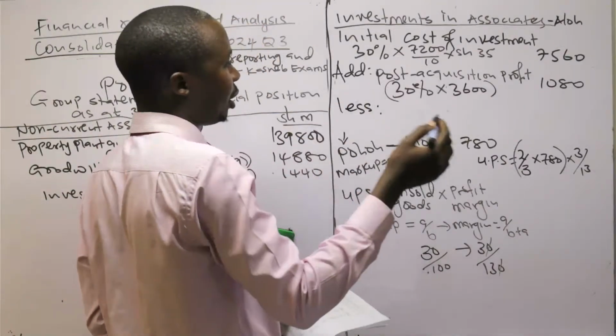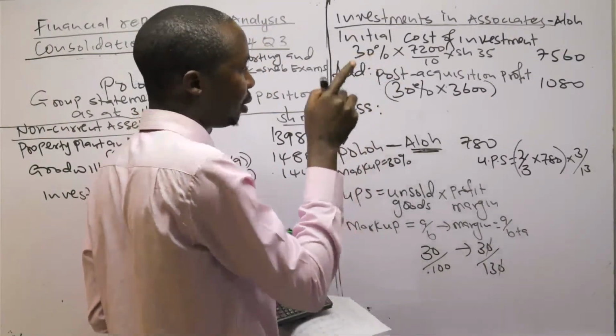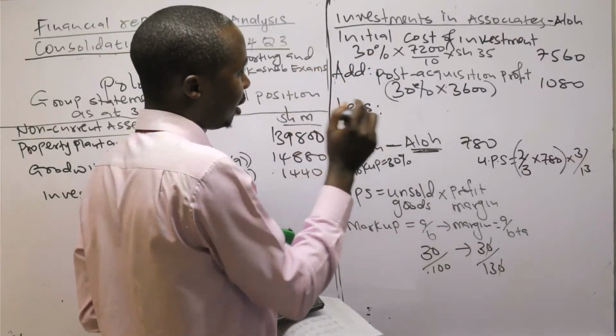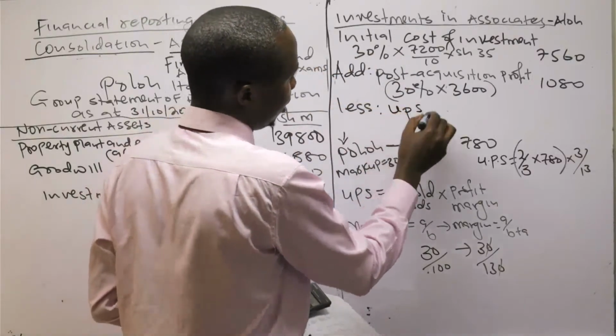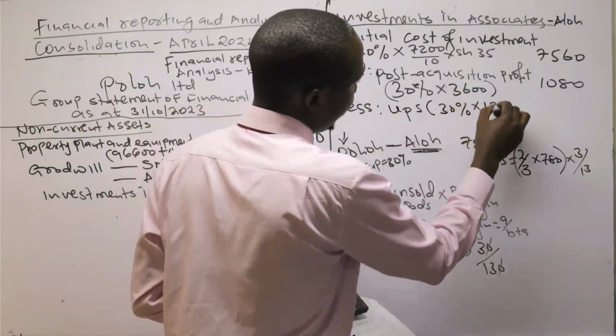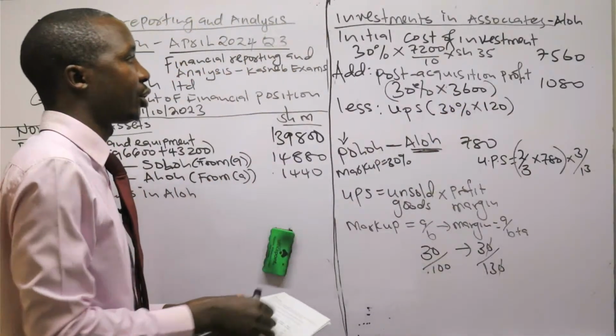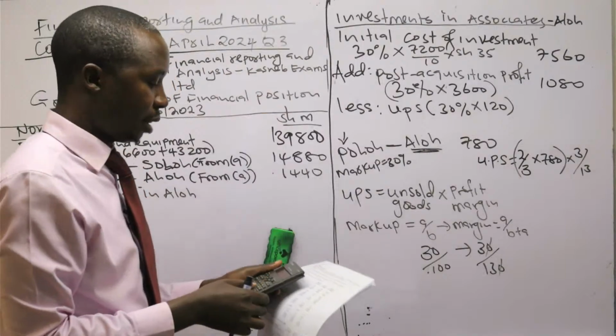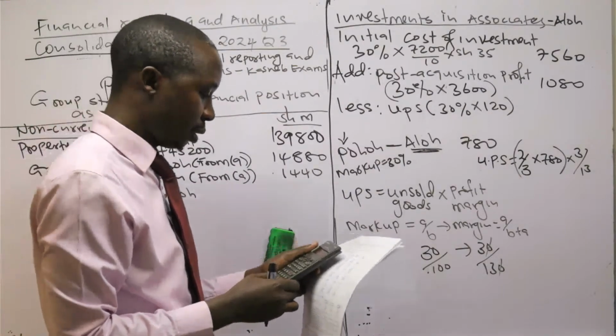What the parent is getting from this company as investment must be reduced by that UPS, which is 30% of that 120. Because it was controlling this company by 30%, 0.3 times 120 is 36.